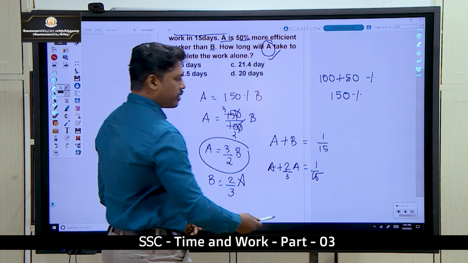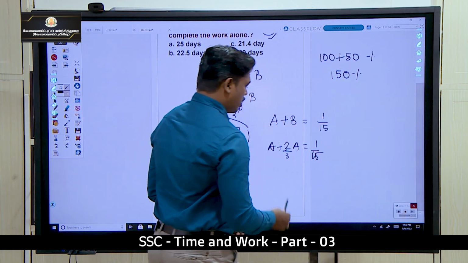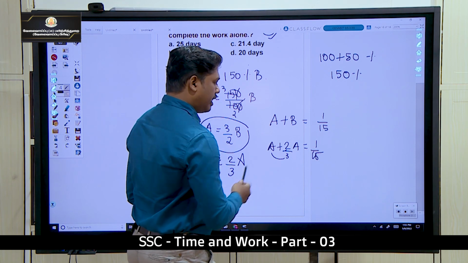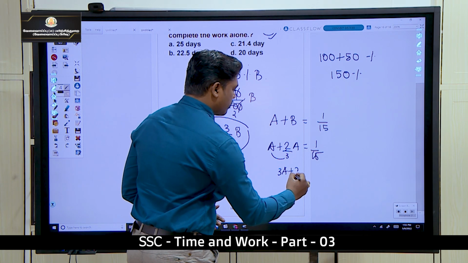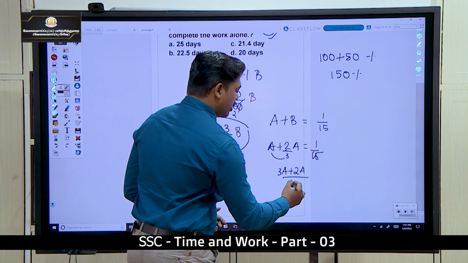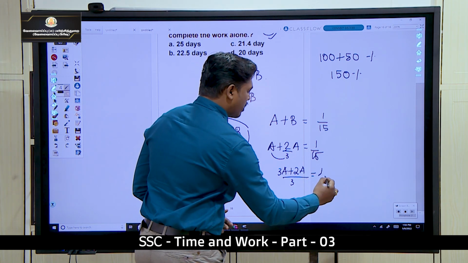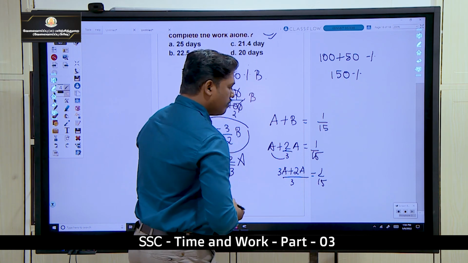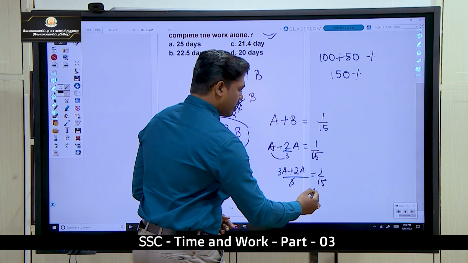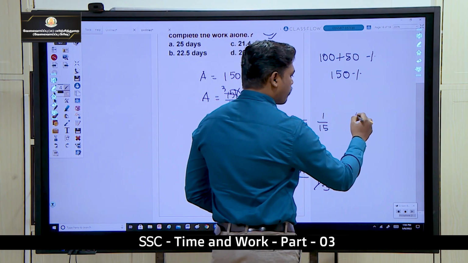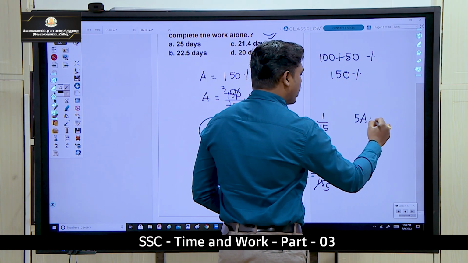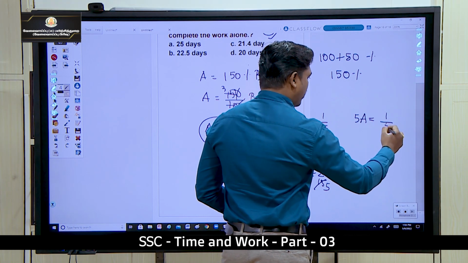Okay, now just do a cross multiply here. 3 into A, 3A plus 2A, divided by 3 is equal to 1 by 15. So 3 ones are 3, 5 threes are 15, 3 plus 2 you will be getting 5A.